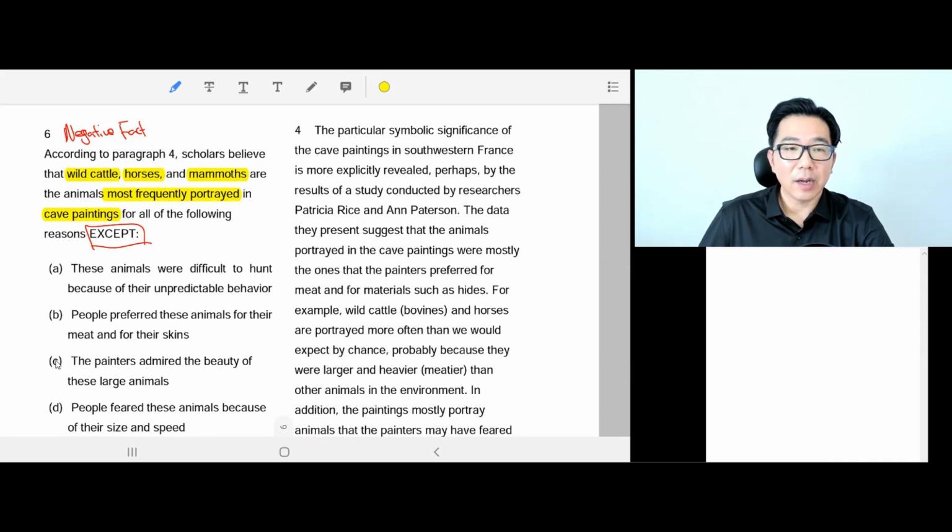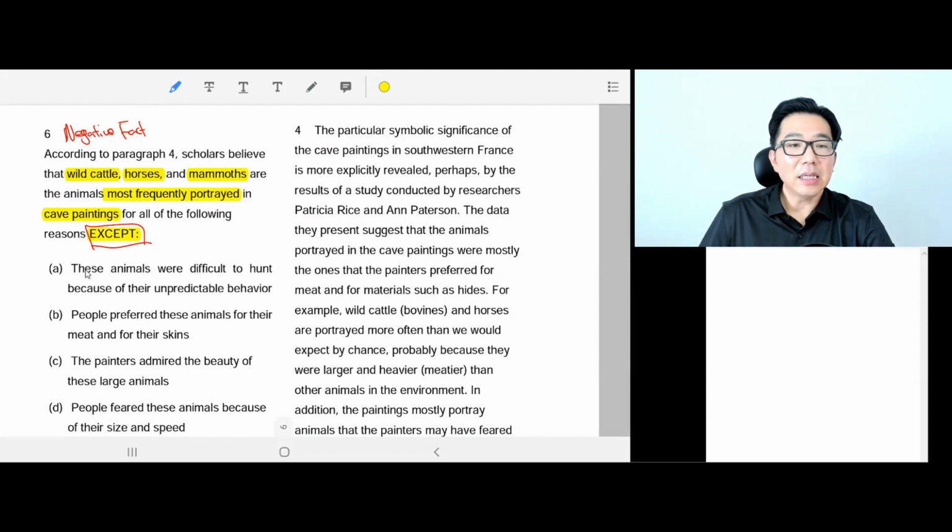So we need to find the one that is not the reason as the answer, because it's asking us to find except. Okay. So for this one, let's look at the answer choices first. It might give us a good hint, and then we can just find and match the answer choice up as we read the paragraph. That might be easier.